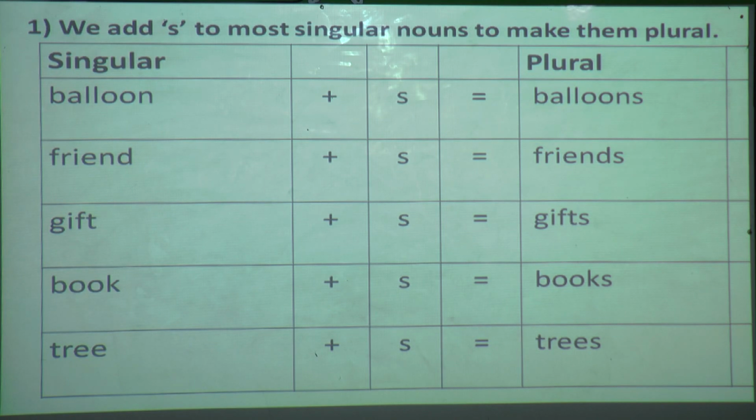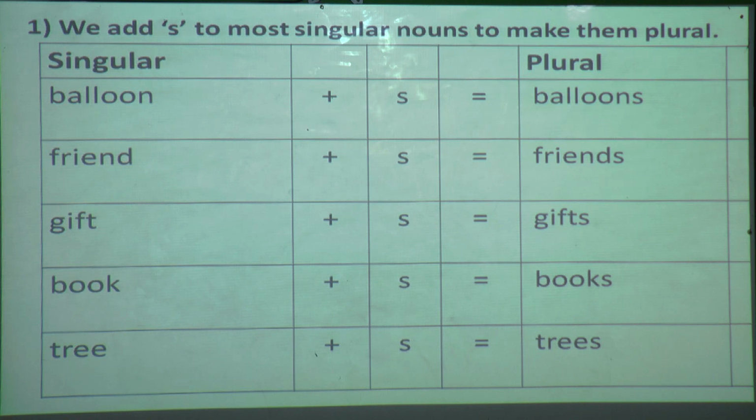What is given over here? Whenever a singular noun is given and you have to make it plural, most of the time what we are going to do is add only s. Now for example, what is the first example over here? Yes, balloon. Balloon is a singular noun. If I want to make it plural, I am going to add s to this word, so it becomes balloons.